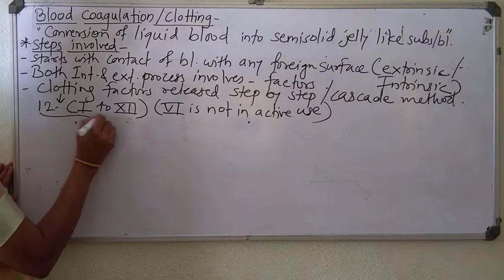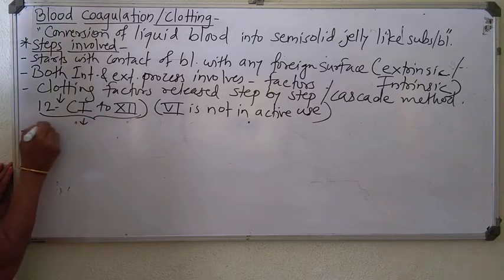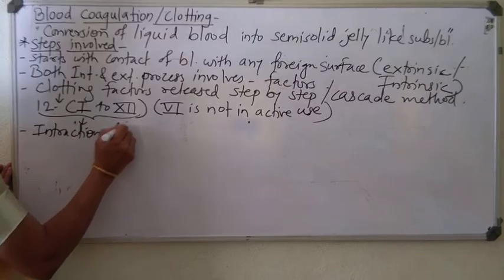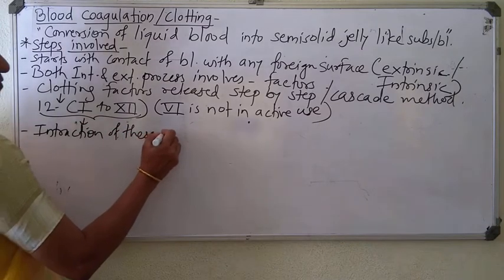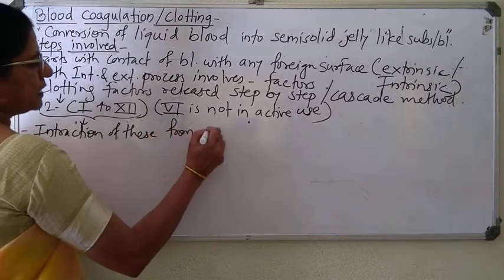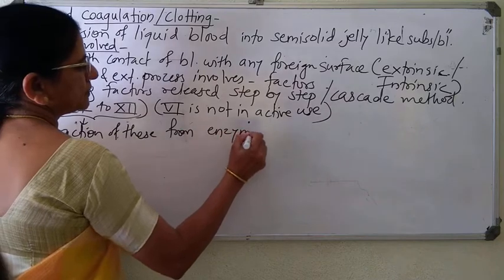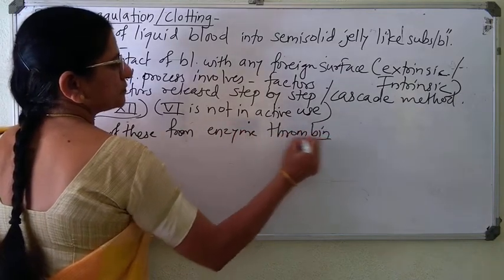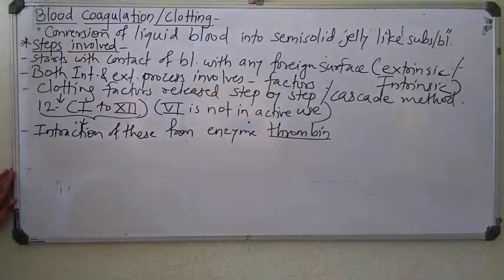Now, all these interactions of these factors form the enzyme thrombin. Right?